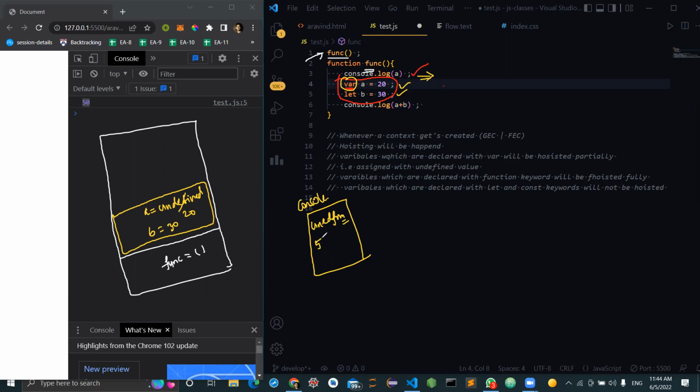After this, that means we are done with the function call. So the function will be erased like this. And after erasing the function, we are back in the global execution context, on line number 1. That means we are done with executing line number 1. From line number 2 to line number 7, since it is a function definition, we are going to skip this, and directly the control goes to line number 8. From line number 8, there is nothing, so the global execution context will also get deleted like this.